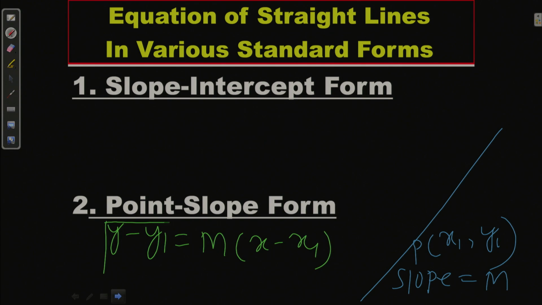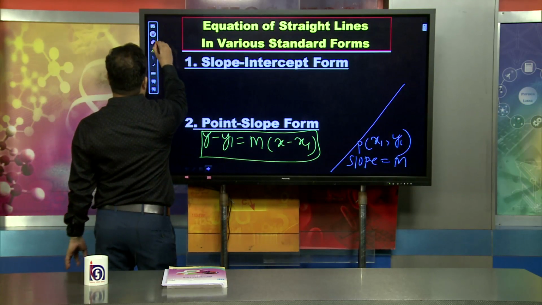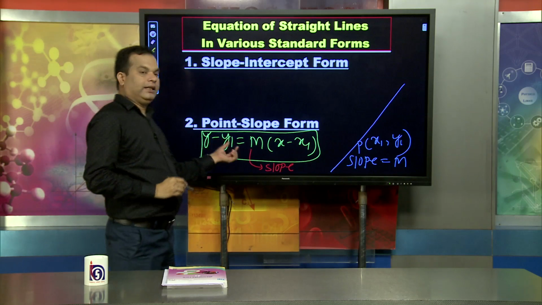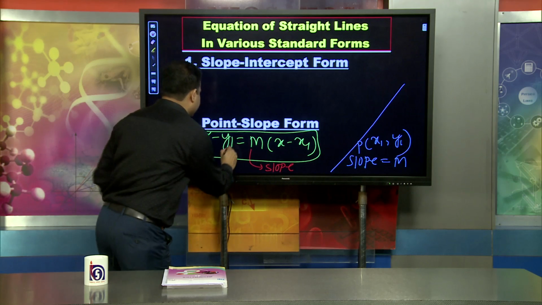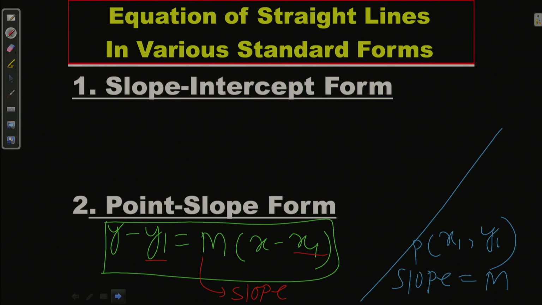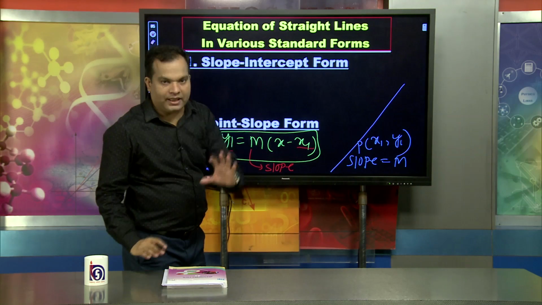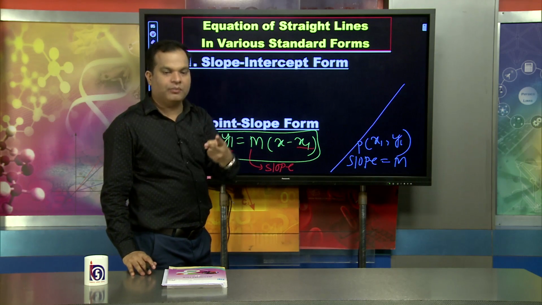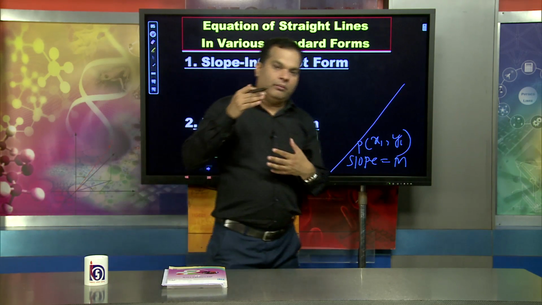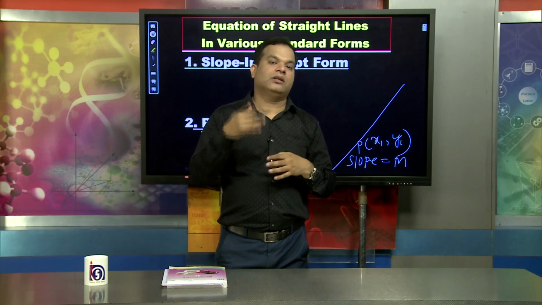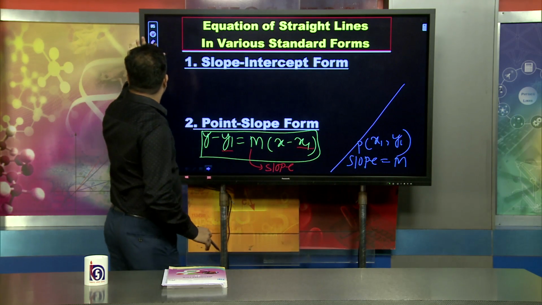This is the equation of the straight line in the point slope form, where m is the slope of the straight line and the line is passing through the point x1, y1. These are the two important standard forms we have discussed. Now, by using these standard formulas, how to find the equation of the straight line will be discussed right now.